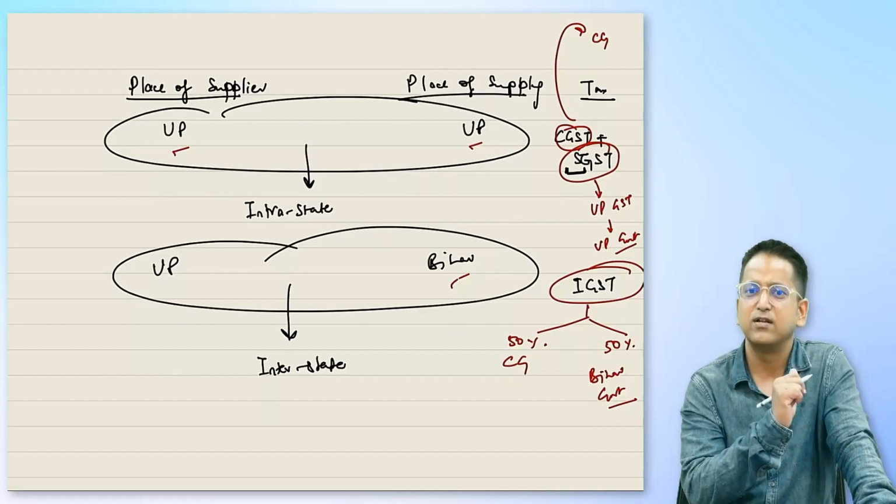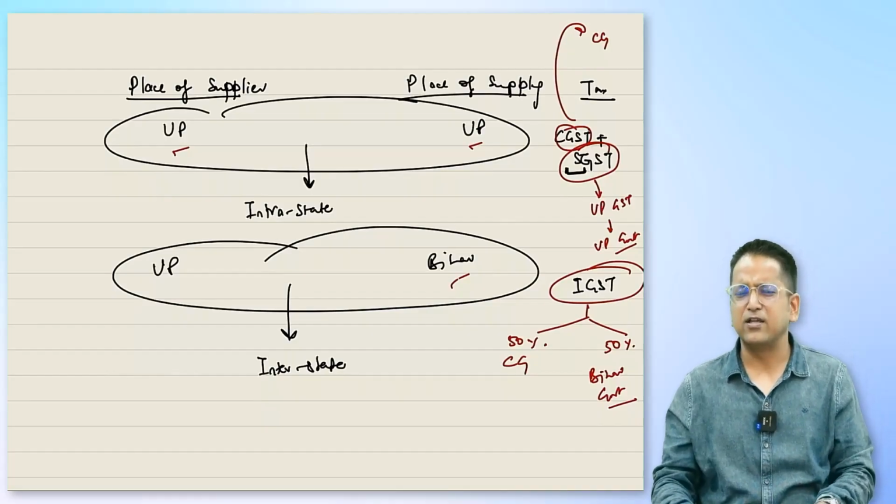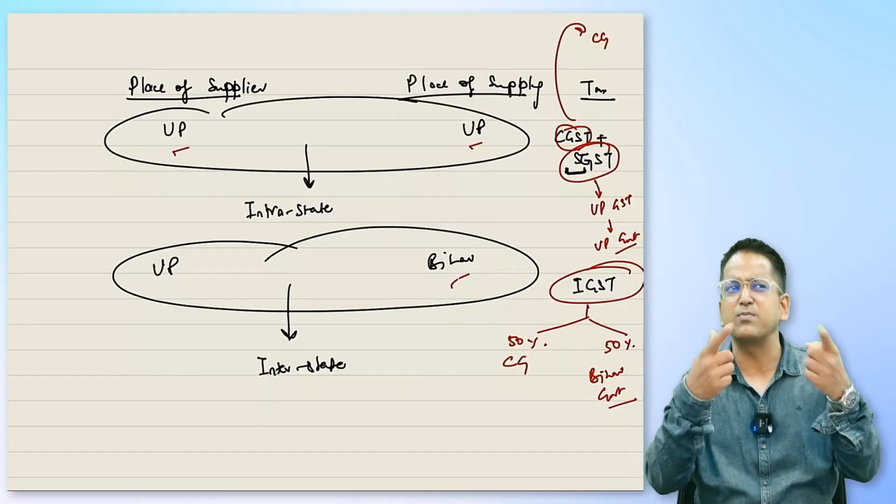I'll explain. UP's businessman, to whom can he pay taxes? UP's businessman is selling goods to all the states across the nation. He is selling goods in UP, also selling goods in Bihar, also selling in MP, also selling in Maharashtra, also selling in Kerala, also selling in Tamil Nadu. Do you think it is possible for a businessman based in UP to keep paying taxes to different state governments?